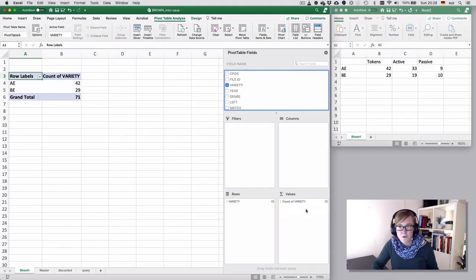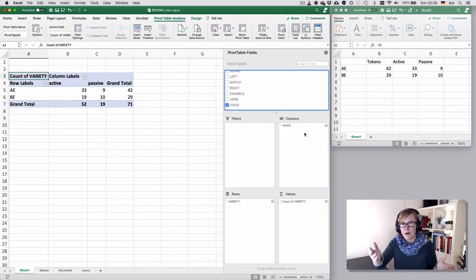If I also wanted to do a cross-tabulation by another variable, like active and passive, then I just look for that variable, voice, click, hold, drag over to the columns. And there we are. So we have our data in that format very, very quickly without having to filter and running the risk of getting numbers wrong or getting the columns wrong or the rows wrong and so on.